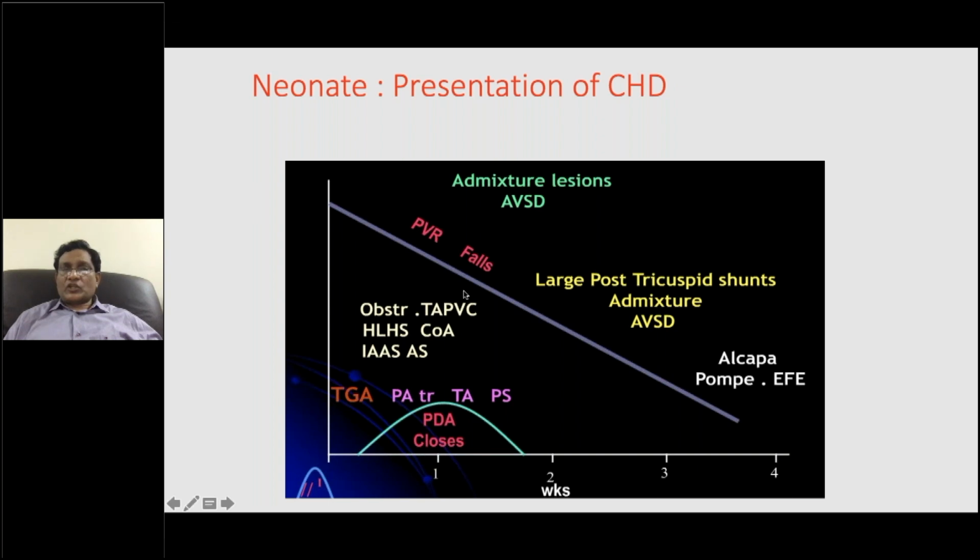Once the PVR starts dropping, by the end of the third or fourth week, the pulmonary vascular resistance reaches a near normal stage. So the cases which are dependent on the pulmonary vascular resistance, like a large VSD, atrioventricular septal defect, or some conditions like ALCAPA, present at this particular time.